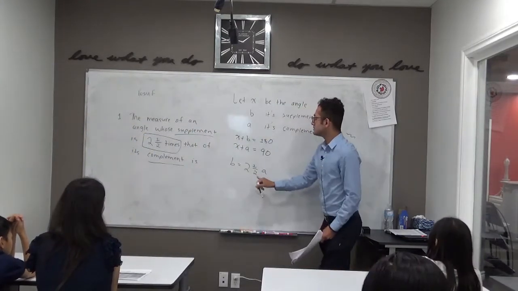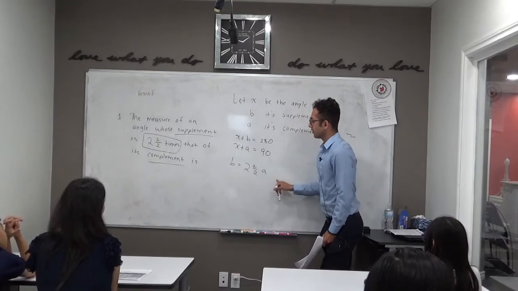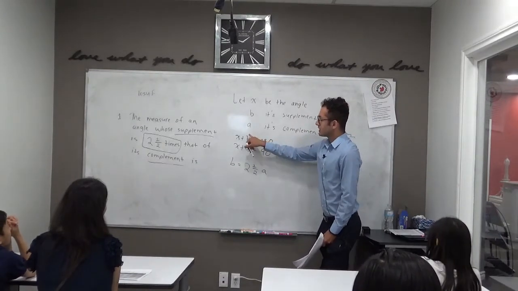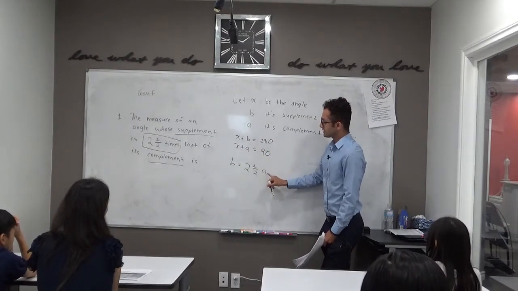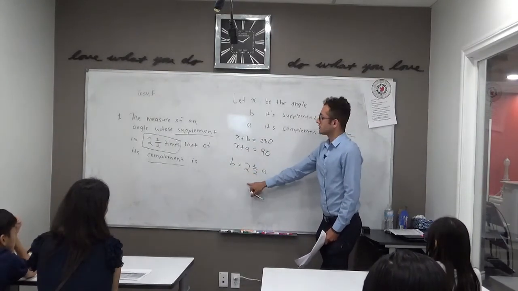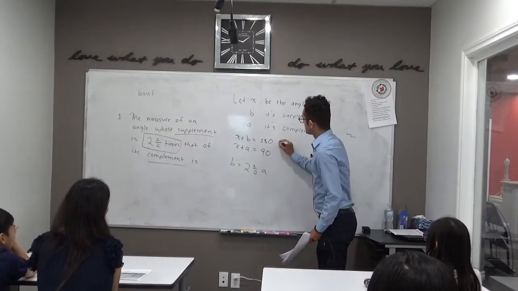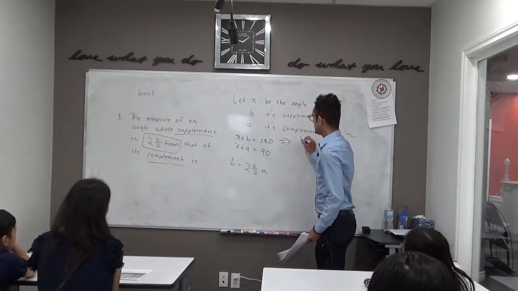So at this point, because we don't know the value of a or b, we can't do anything here alone. But maybe from here we can express b in terms of x, from here a in terms of x, and then sub those expressions into here and here. And then we can solve for x from that. So if x plus b is 180, what should b equal to?